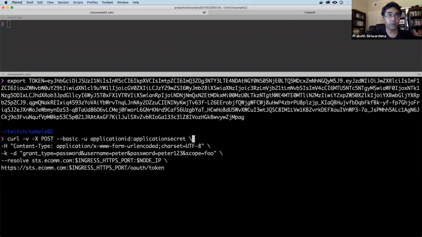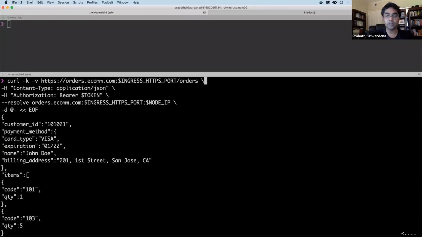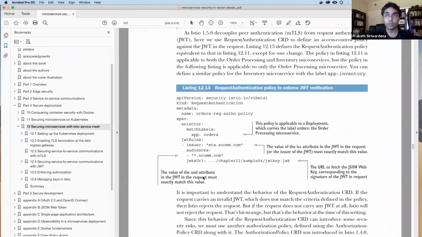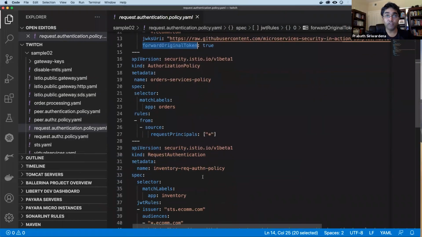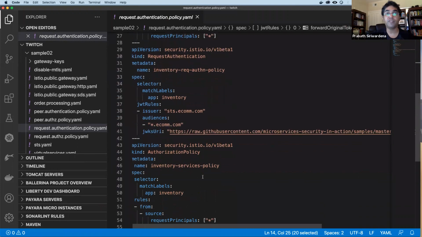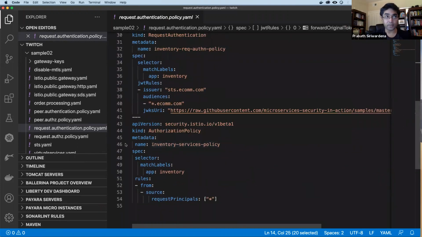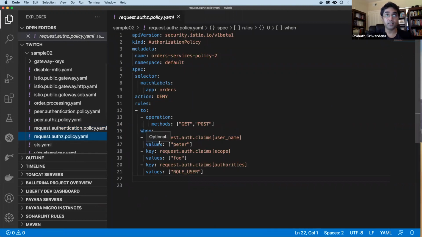Now if I try to invoke the Authentication microservice, it should pass now. You can see it's a 201, right? If you want to do more fine-grained access control, you can expand the authorization policy. This is how you do that. You go to request authorization policy here. There's another authorization policy.